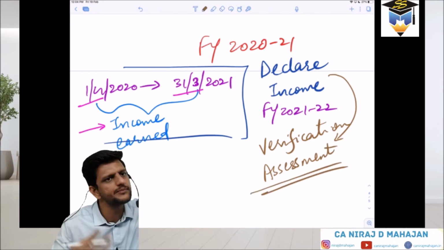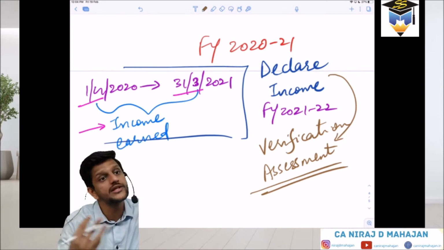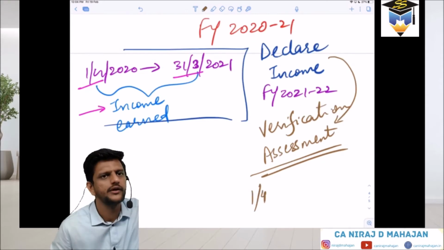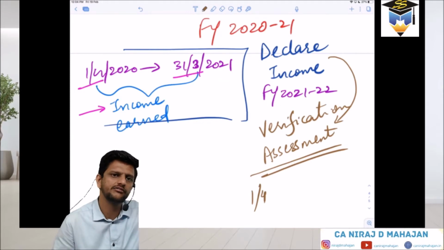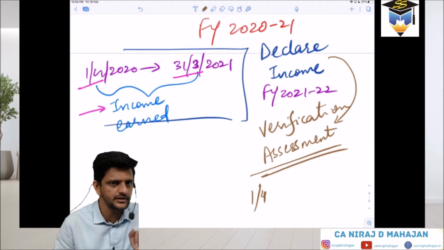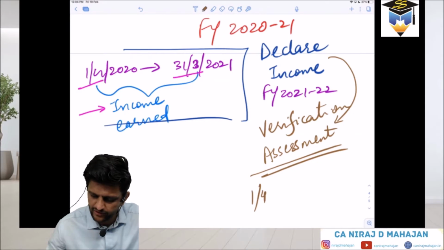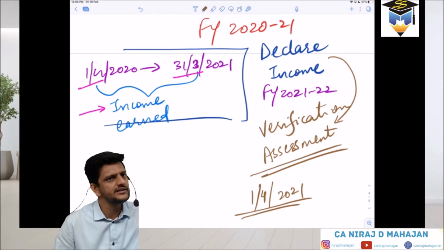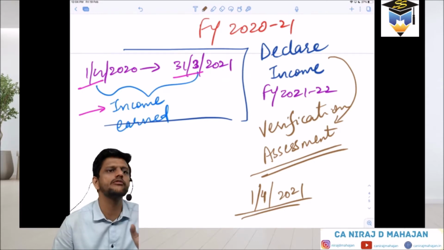So assessment year again is a period of 1 year. It will start on when now? 1st of April. That is what they said, no? It is a period of 12 months. It will begin on 1st April every year. Yes, till here? So in this example, 1st April 2021 is the beginning of the assessment year.